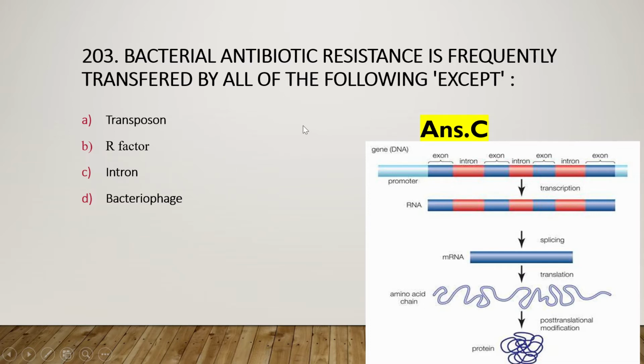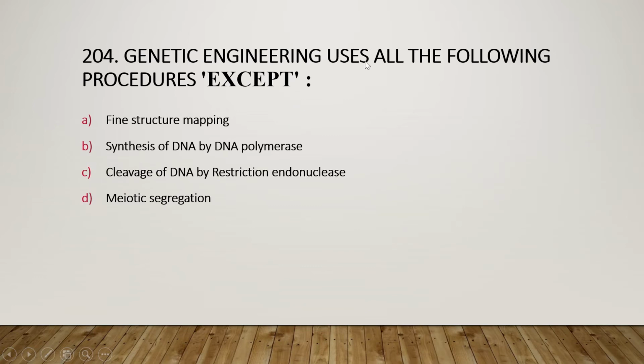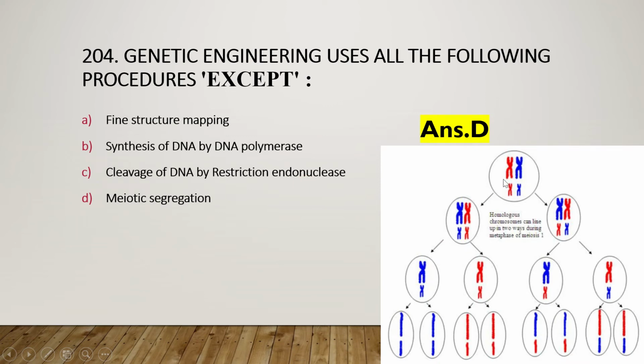Next question: genetic engineering uses all the following procedures except fine structure mapping, synthesis of DNA by DNA polymerase, cleavage of DNA by restriction endonuclease, or meiotic segregation. And the right answer is option D, that is meiotic segregation. Here we can see a chromosome, and in meiotic segregation at first the homologous chromosomes are separated from each other, and next the sister chromatids segregate from each other. So this is meiotic segregation.